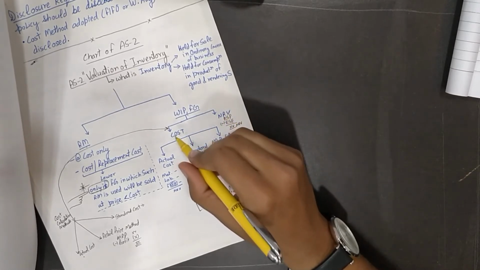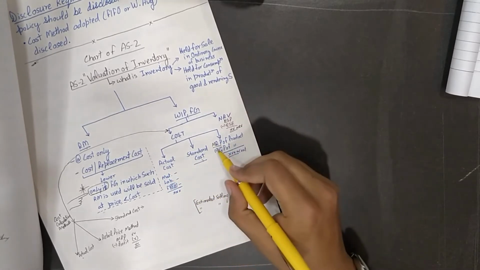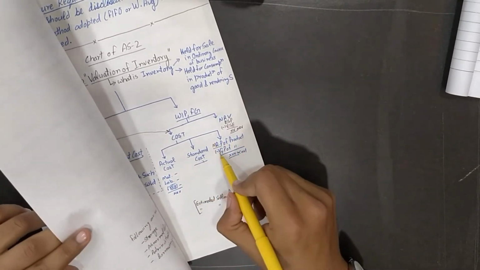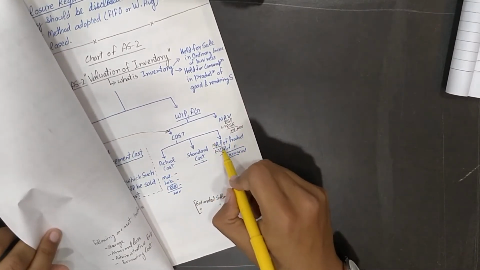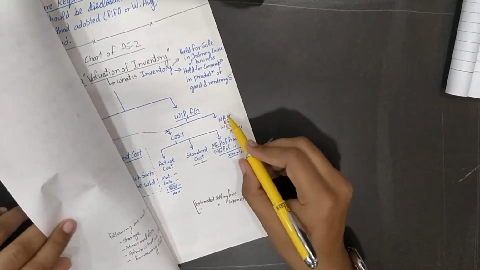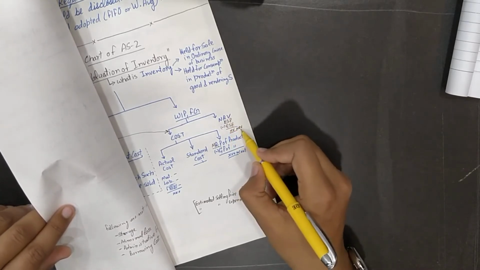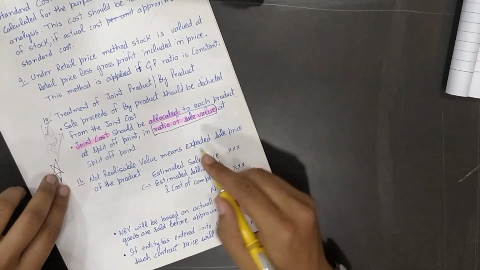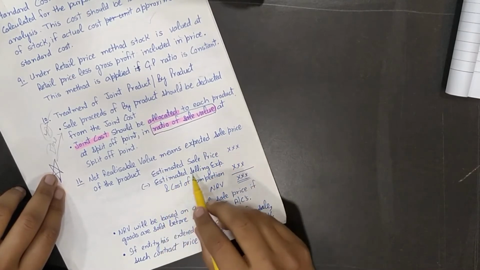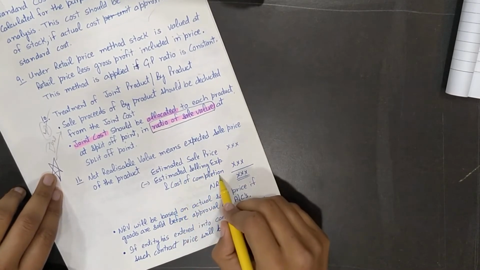For calculation of cost, we had three methods: actual, standard, or retail price method, or NRV method. Now how to compute NRV? It means estimated sale price minus estimated selling expenses. This is NRV, very simple. Estimated sale price minus estimated selling expenses and cost of completion.